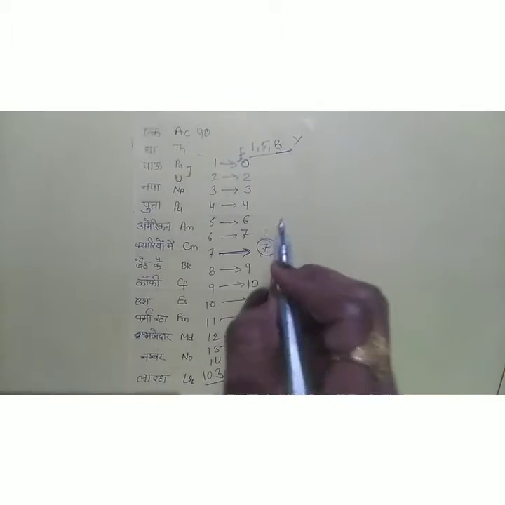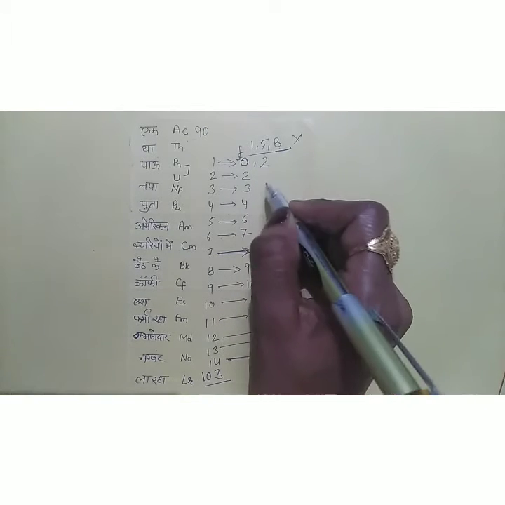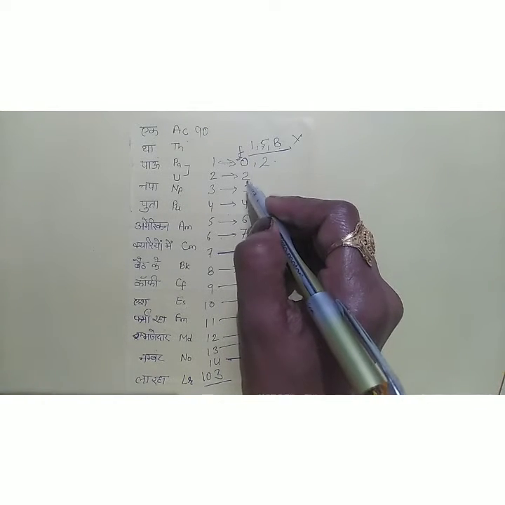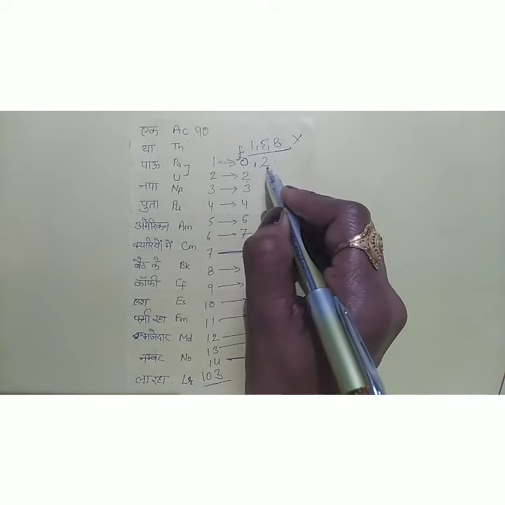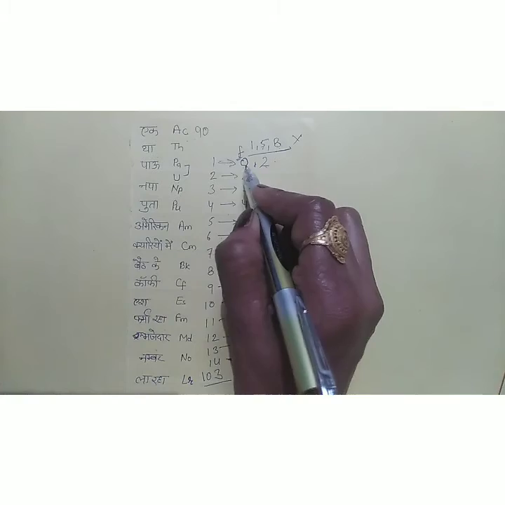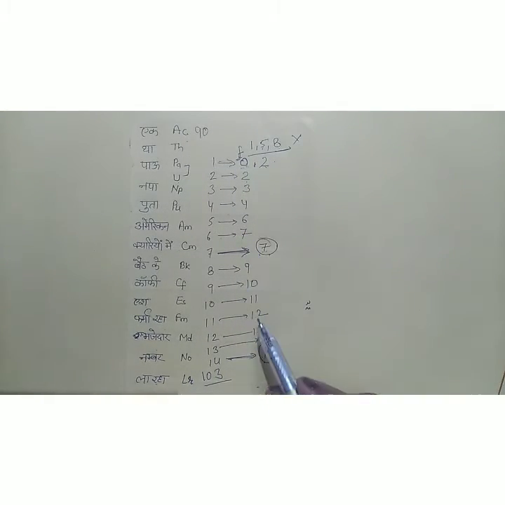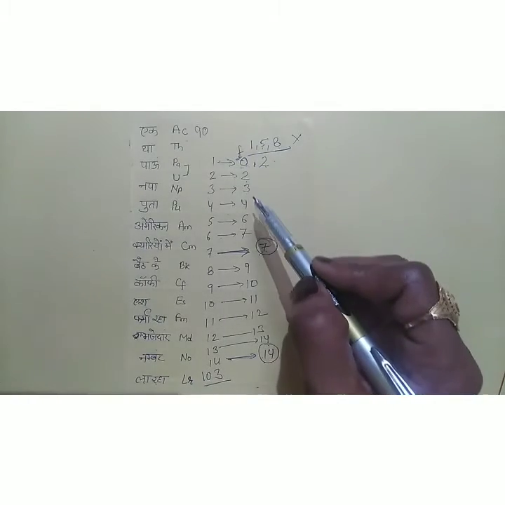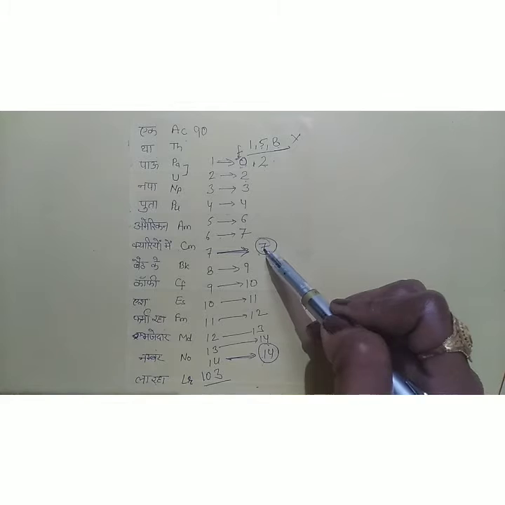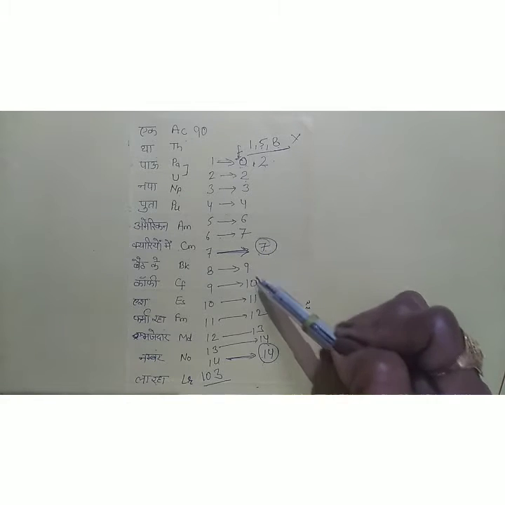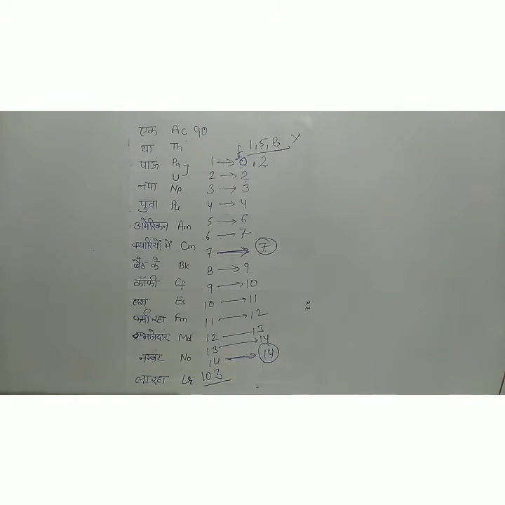Some scientists said it starts from 2 and again 2, but 50% say 0 and 50% say 2. Either electronic configuration is possible, but I think it is 0. So: 0, 3, 4, 0, 2, 3, 4, not 5, 6, 7, again 7, not 8, 9, 10, 11, 12, 13, 14, 14. This is the configuration of the f orbital.